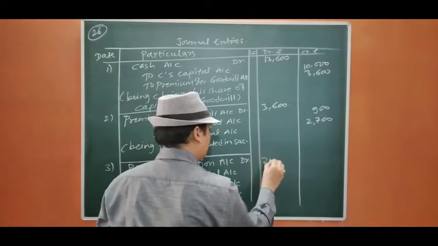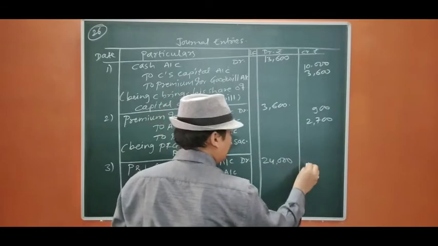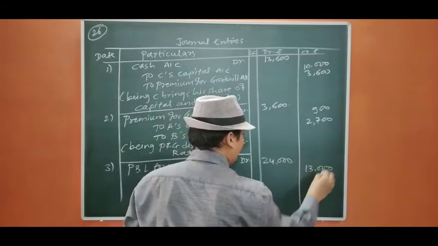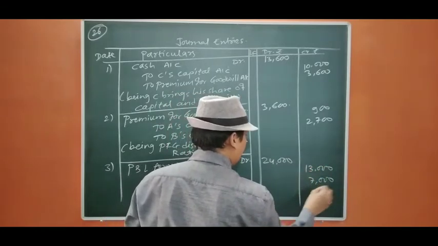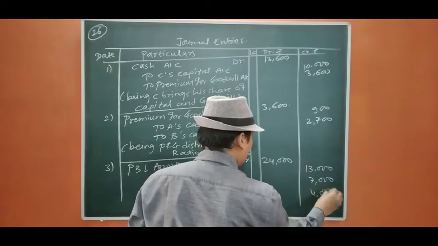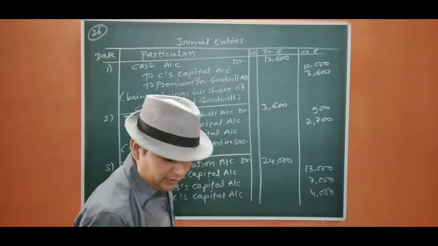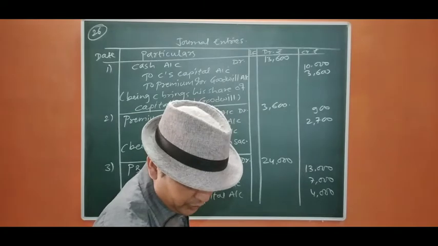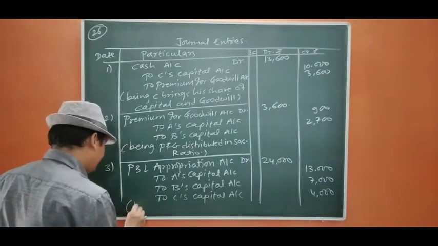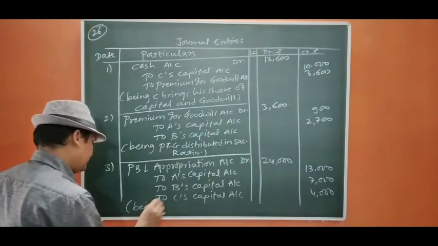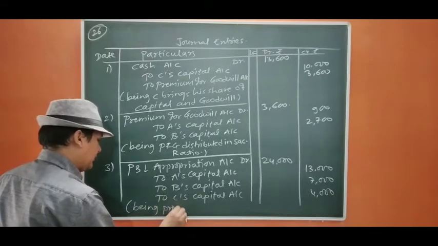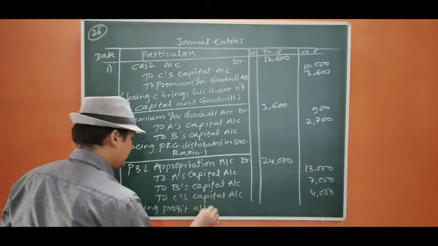This is 24,000. We are going to distribute it in 13:7:4. This is our new ratio, 13:7:4, being profit allocated.